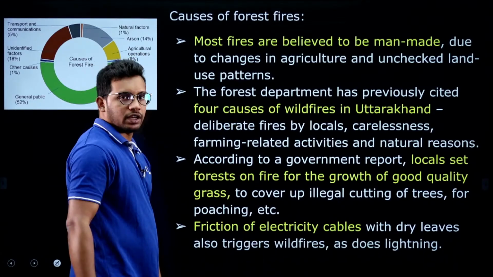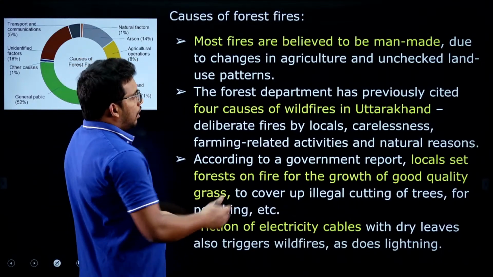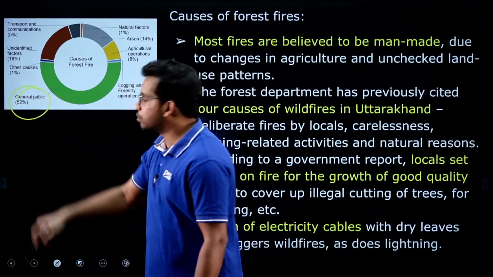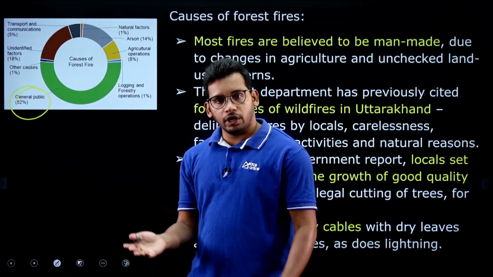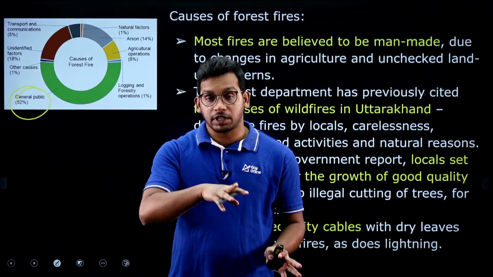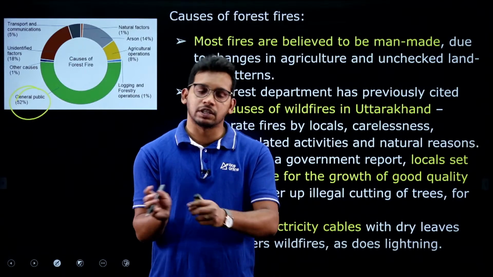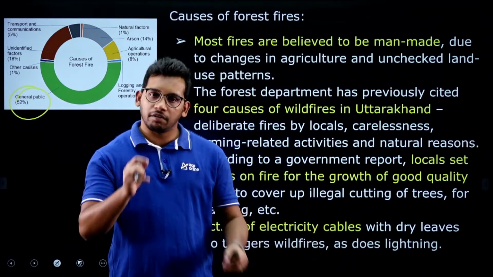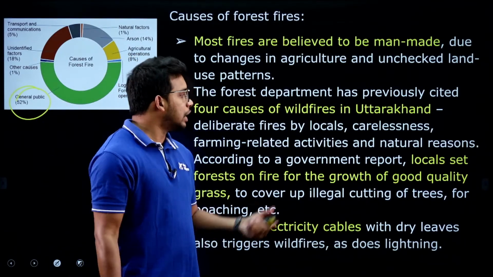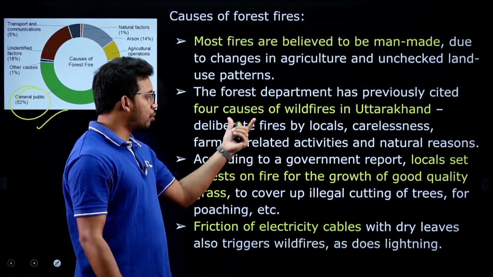Now, causes of forest fires. There are many causes. The article mentions a few important things. We have seen the causes. Let's see the table first. Most of the cases are related to man-made causes. We are doing agriculture activities and we are drying the leaves after completing our agriculture activities in the forest, especially shifting cultivation, where the tribes do one agriculture activity in the forest and then shift to another part. Similarly, they will light the whole grass because they want fresh grass which will have higher productivity. So because of man-made things, there are more accidents of forest fires, the most important thing.